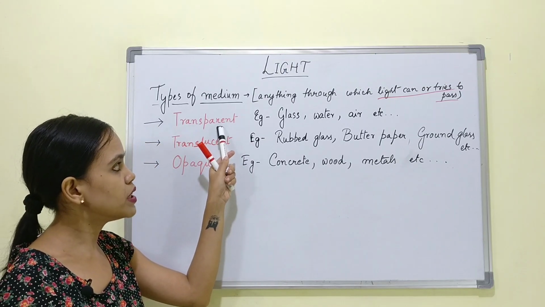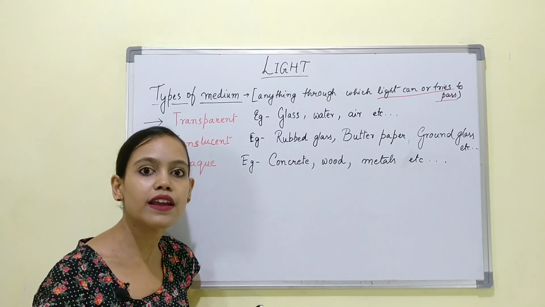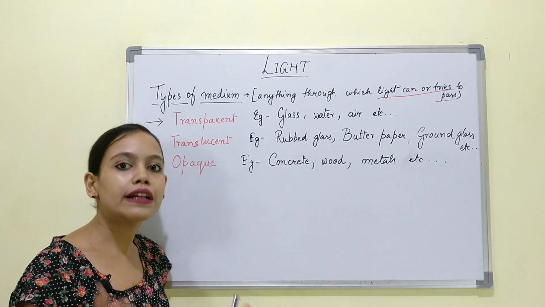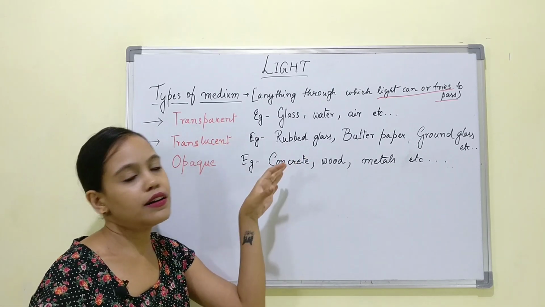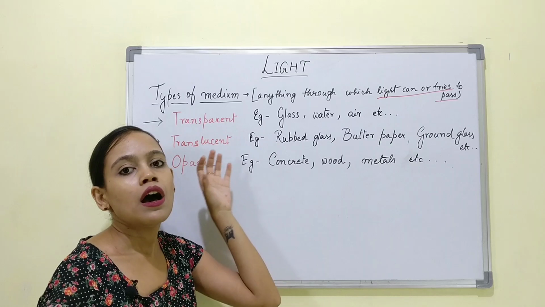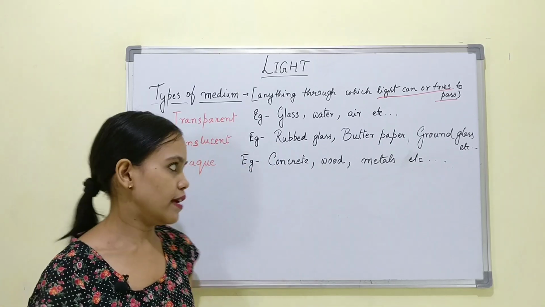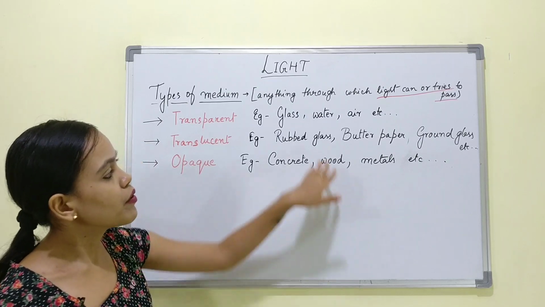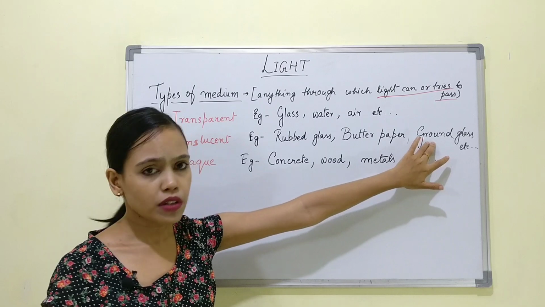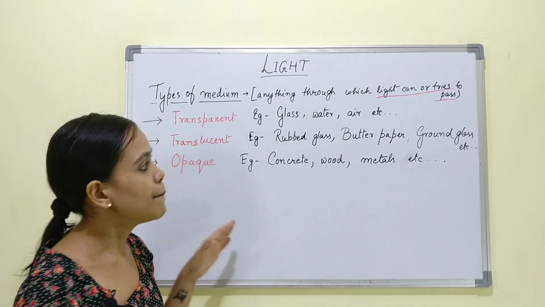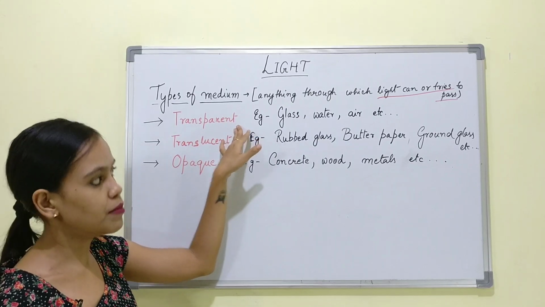Through a transparent medium, we are able to see everything absolutely clearly. But through a translucent medium, things are not visible clearly. We get a partial view of the things. The examples can be rubbed glass, butter paper, ground glass. Light cannot fully pass through these kinds of medium as compared to the transparent medium.